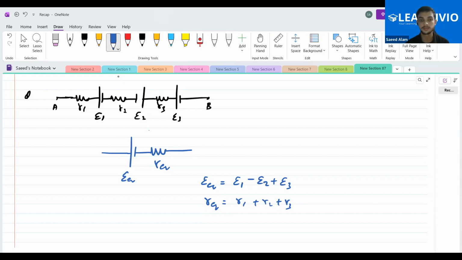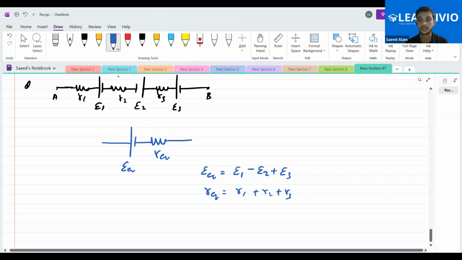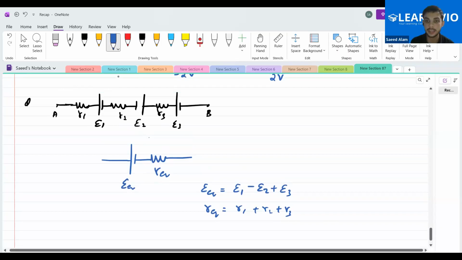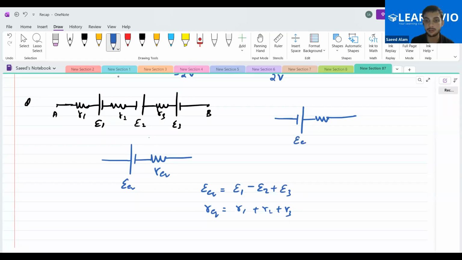Is this clear to you people? Yes, sir. If I would have taken this cell the other way, tell me what will be the equivalent this time. Minus E1 plus of E2 minus of E3.